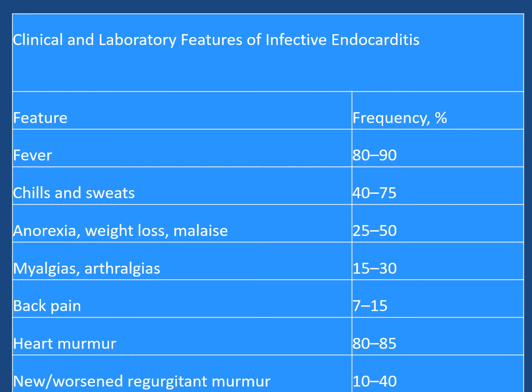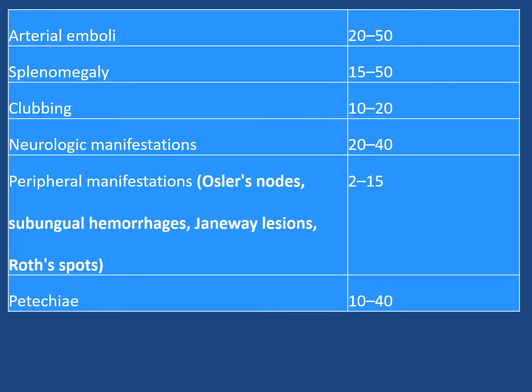Talking about the clinical features, from the most common to least common: fever, chills, sweats, anorexia, weight loss, malaise, myalgias, arthralgias, backache, heart murmur, new or worsening regurgitant murmur, emboli, especially arterial, splenomegaly, clubbing, neurological manifestations, peripheral manifestations like Osler nodes, subungual hemorrhages, Janeway lesions, Roth spots, and fatigue. We will discuss these peripheral manifestations in the next slides as well.